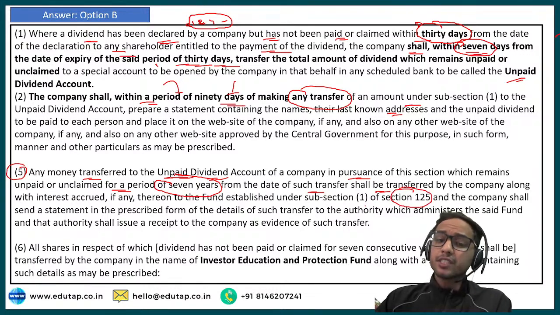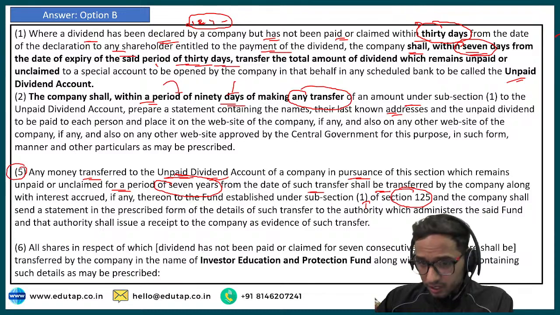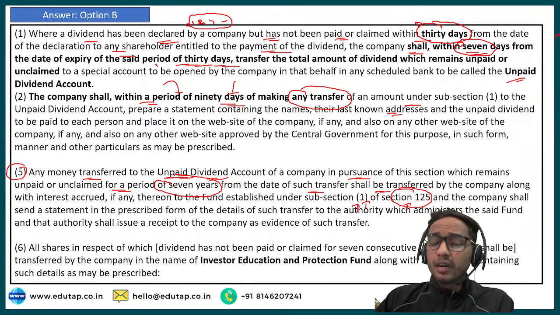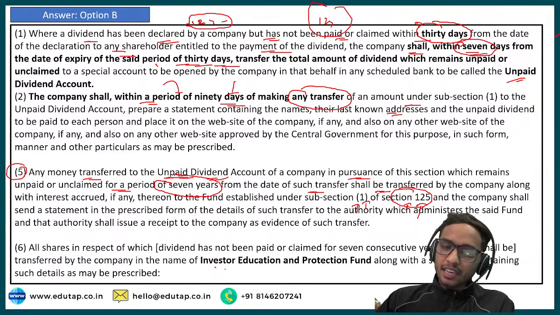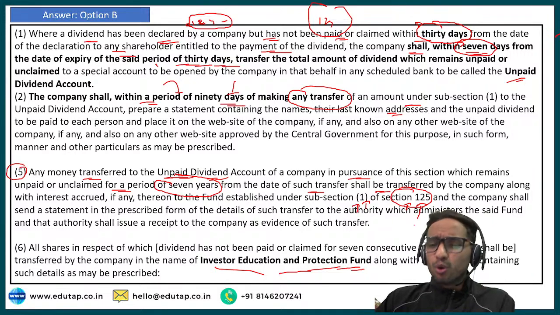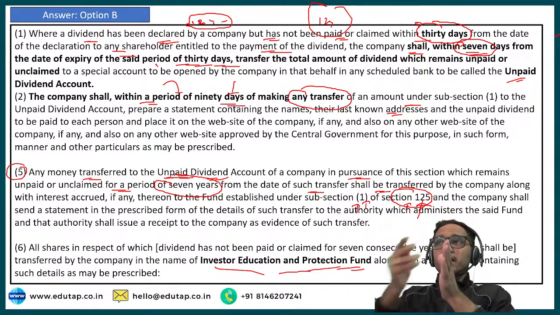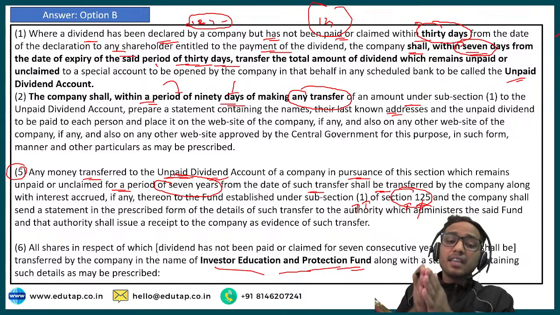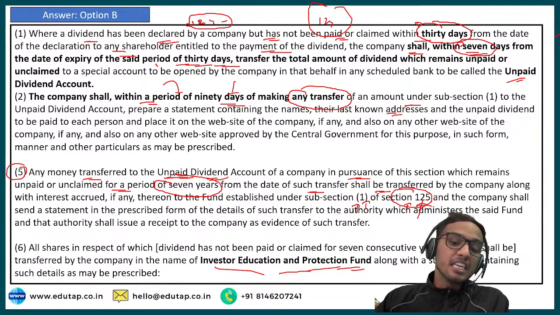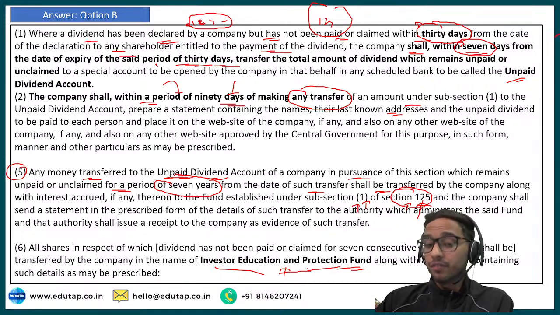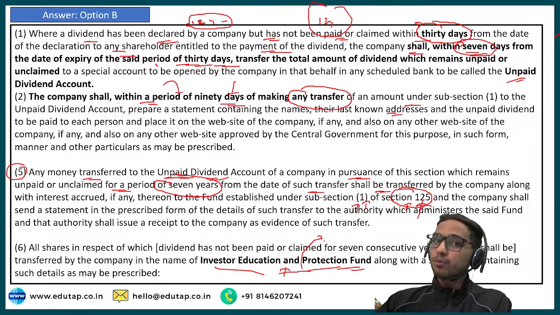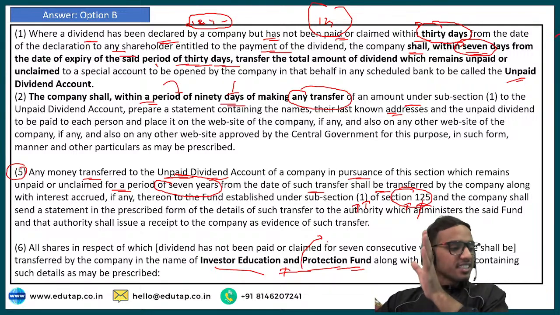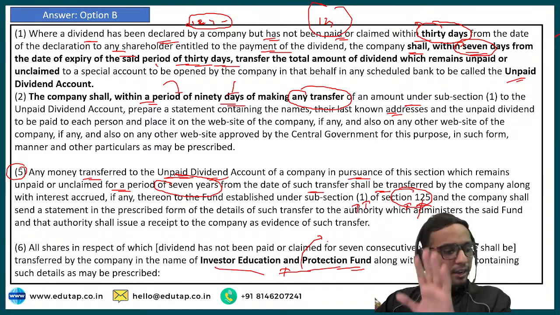section 125 subsection 1. Sir, what is this section 125 and subsection 1? We are just now talking about 124. Why are you telling us section 125? Because it talks about the Investor Education and Protection Fund. Don't worry about remembering the section number, but remember this: if 7 years or more have passed after the transfer of the amount, then they have to transfer it to the IEPF, that is the Investor Education and Protection Fund. So the full form could also be asked from you, that is IEPF, or the time period, that is 7 years, can also be asked. So these facts you need to remember.